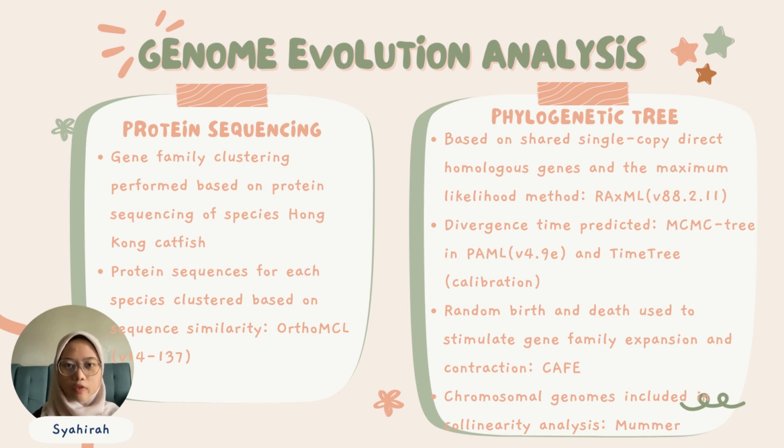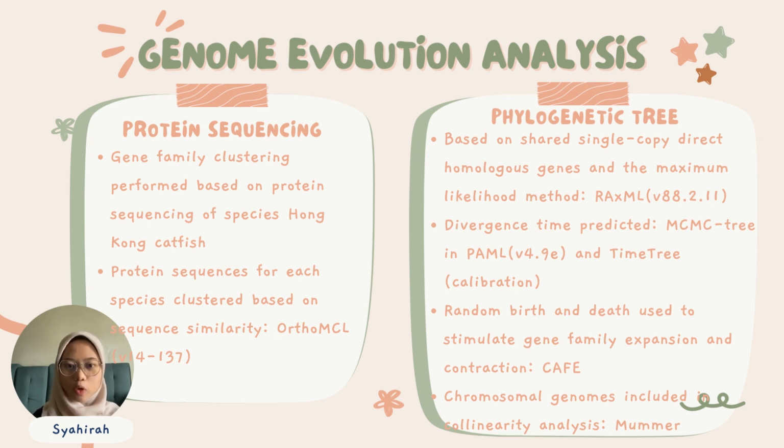Next method is genome evolution analysis. Gene family clustering was performed based on protein sequences of Hong Kong catfish and 15 other fish species. Using the software OrthoMCL, the protein sequences for each species were clustered based on sequence similarity. The phylogenetic tree was constructed based on the shared single-copy orthologous genes obtained from gene family clustering.